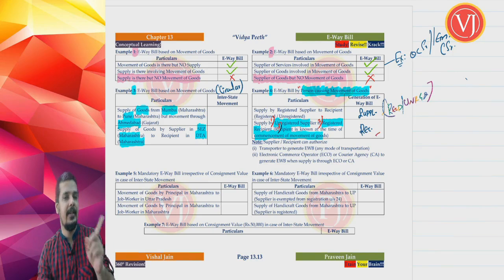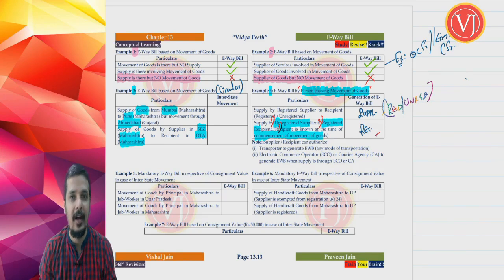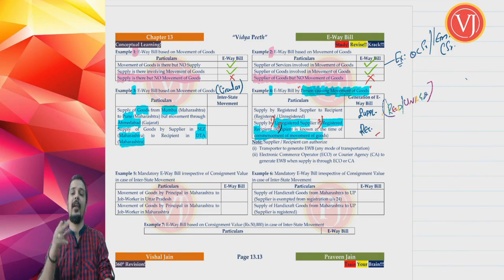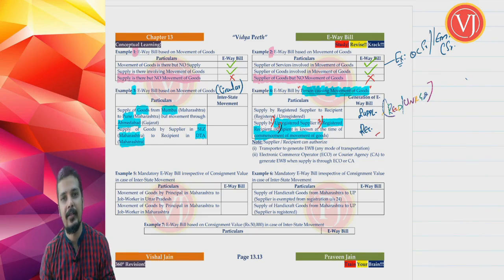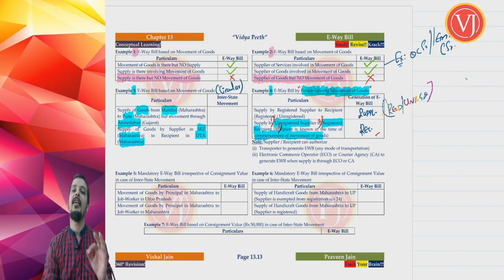What are the 3 conditions where recipient will be treated as the person causing movement of goods, and for that recipient has to generate e-waybill? First, supplier should be unregistered. So I am the supplier, I should be unregistered. Second, recipient should be registered. If you guys are the recipient, you should be registered in GST. Third, recipient is known at the time of commencement of movement of goods.